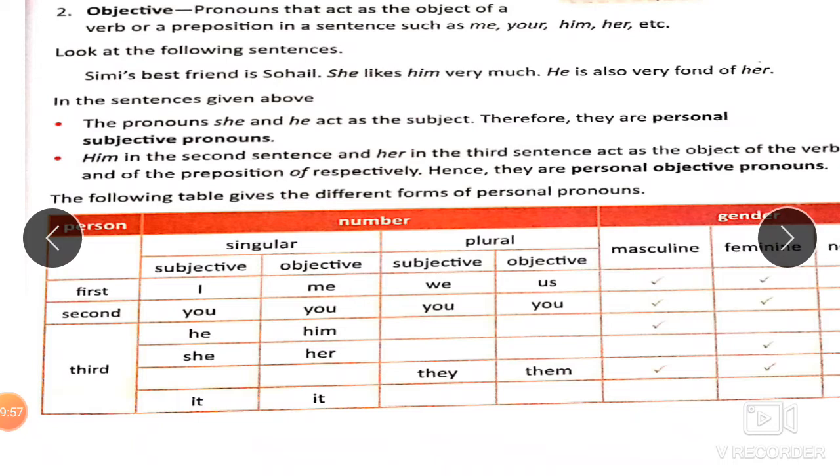Okay, so you, third person, he, him, she, her, it. So as subjective personal pronouns, we can only use I, you, he, she, it. Okay, and in the plural we can use we, you, they. We are going to the picnic, you are coming to our place tonight, they are doing a wonderful job. In all these sentences, these are all subjective personal pronouns. And in objective personal pronouns, in the first person we use me, second person you, third person him, her, it. In the plural, first person us, second person you, and third person them. This is how we are going to use the subjective and objective personal pronouns.